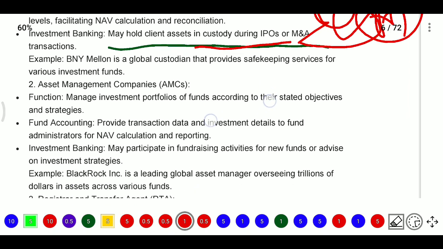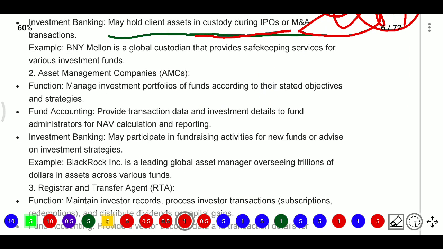And the asset management company, that is AMC. Here the asset management company manages the investment portfolio of funds according to their stated objectives and strategies. So AMC means they will collect some amounts, and they will see what objective they have stated, and they will go with those strategies.